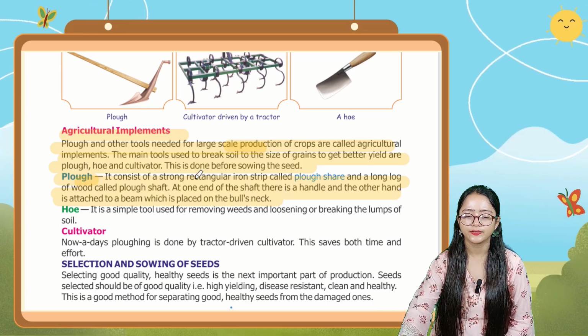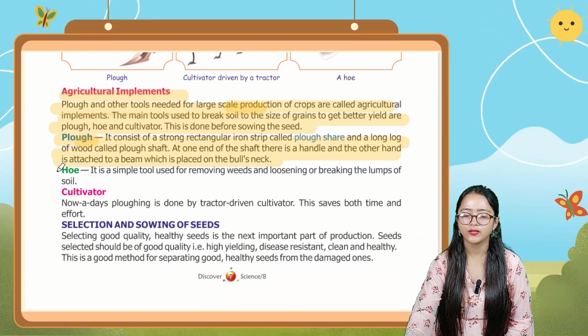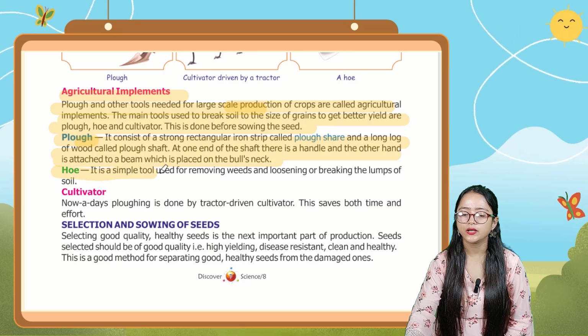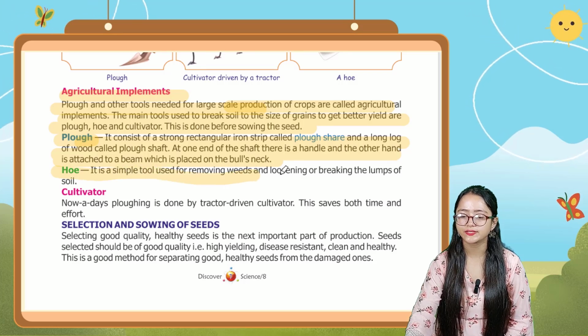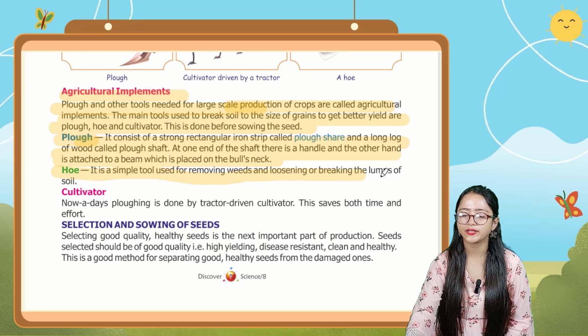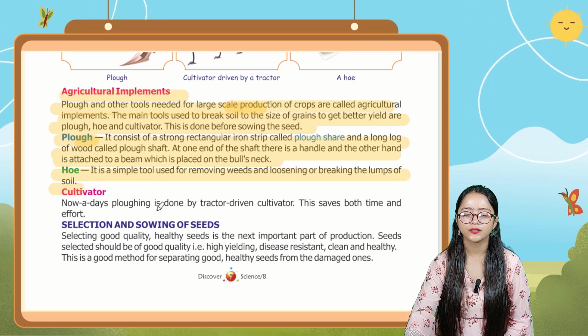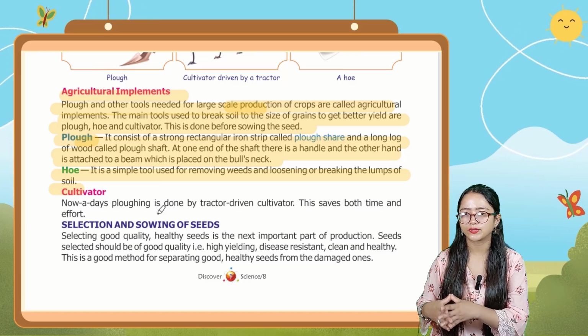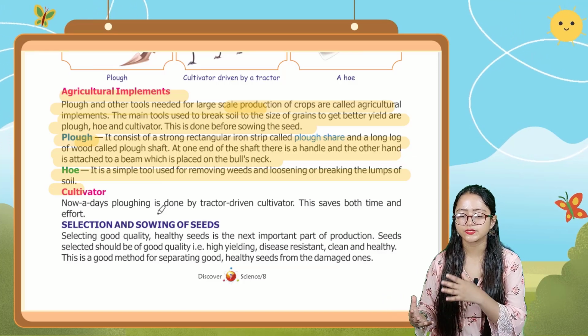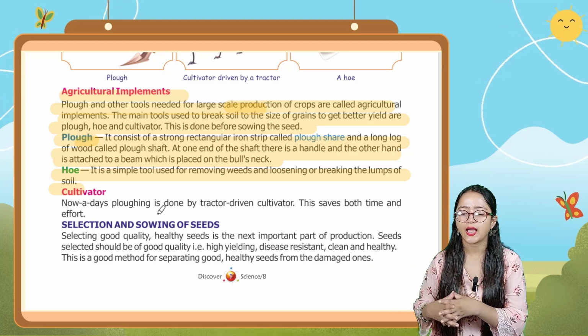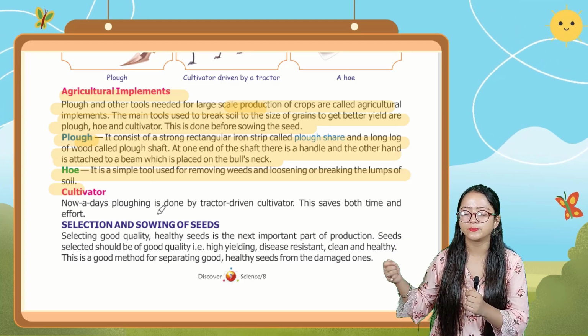Okay, next one is hoe. Hoe is a simple tool used for removing weeds and loosening or breaking the lumps of soil. So hoe is a simple tool which is used for removing the weeds and also loosening or breaking the lumps of soil.